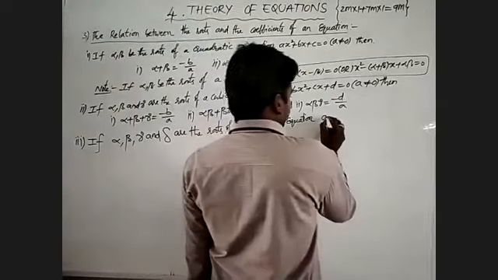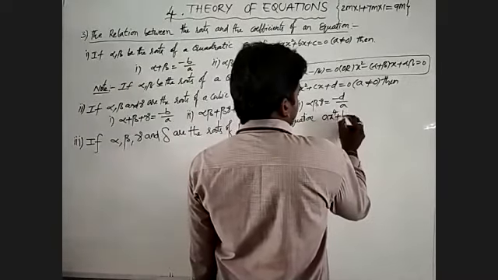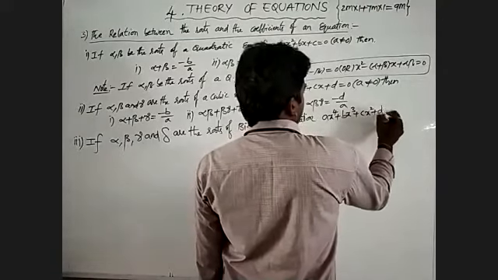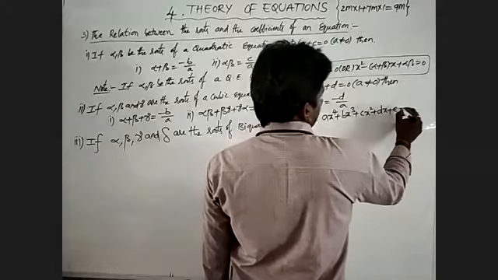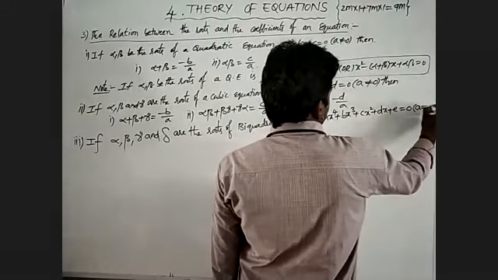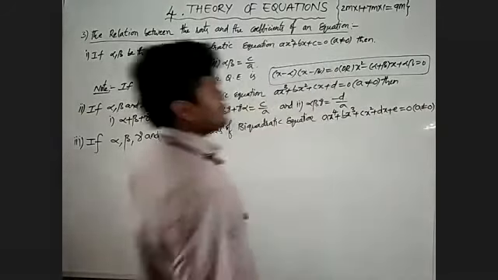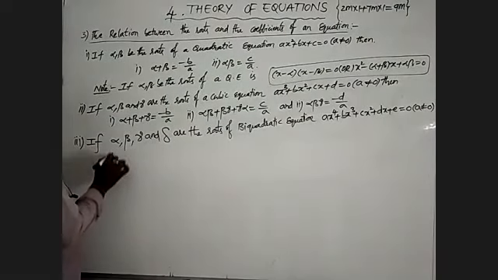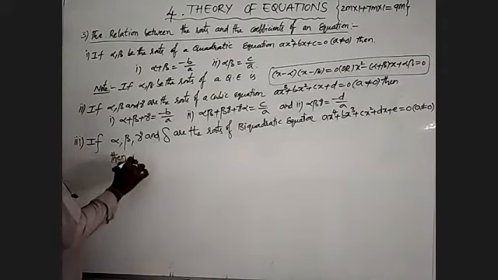I will write ax power 4 plus bx cube plus cx square plus dx plus e is equal to 0, again where a does not equal 0. Then 4 conditions will appear.